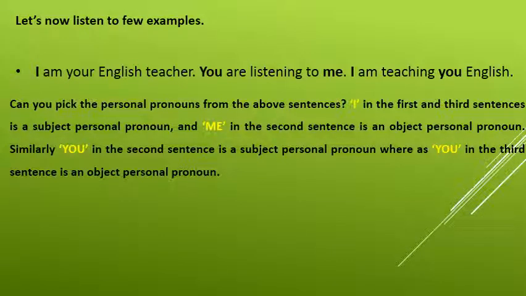Can you pick the personal pronouns from the above sentences? I in the first and third sentences is a subject personal pronoun, and me in the second sentence is an object personal pronoun. Similarly, you in the second sentence is a subject personal pronoun, whereas you in the third sentence is an object personal pronoun.